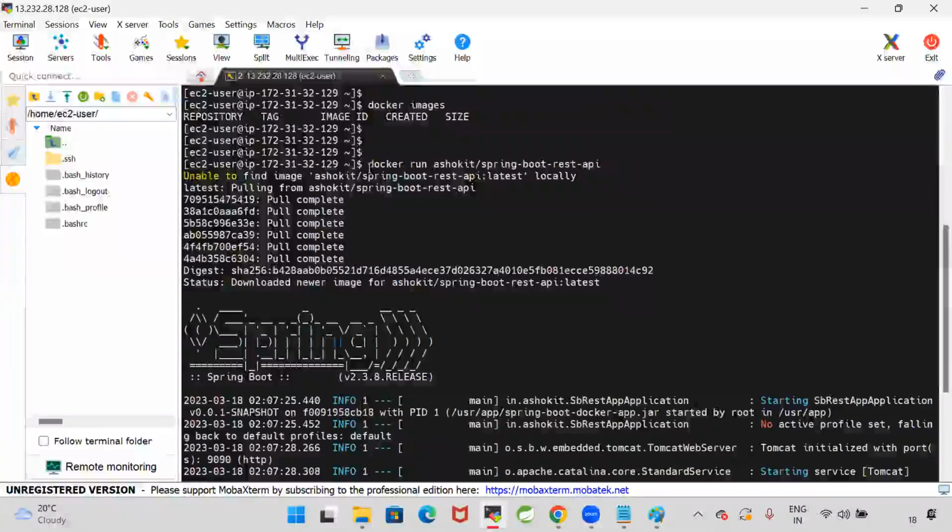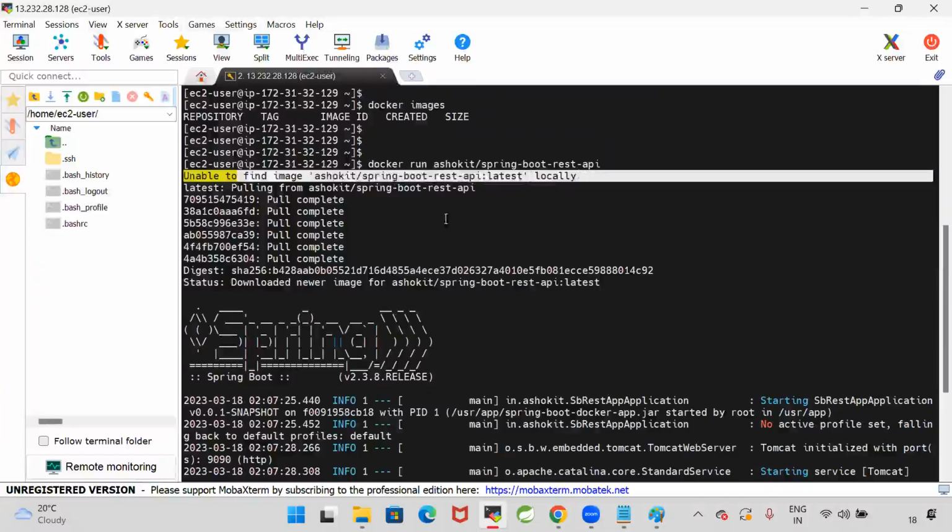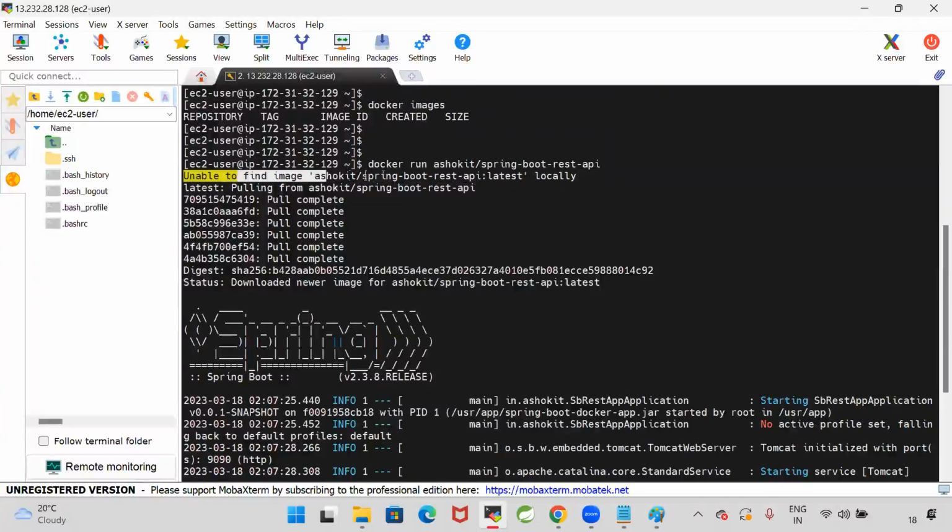So here observe, when I run the docker run command with the image name, first it searched for that image in the local system. Is that image available in the local system? Not available in the local system. That image is not available in the local system.